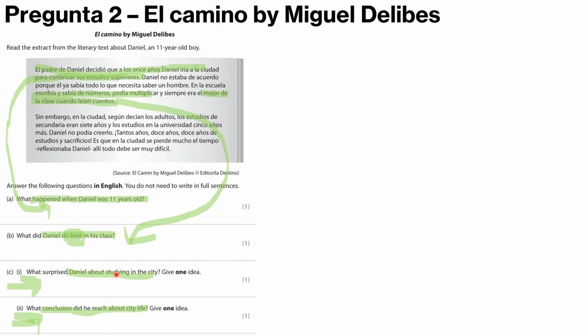So what surprised Daniel about studying in the city? Uni took 5 more years, so uni is plus 5. And what conclusion did he reach about city life? So much time wasted would be an answer there. So let's check the mark scheme.